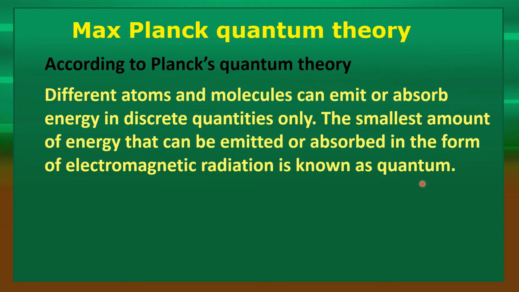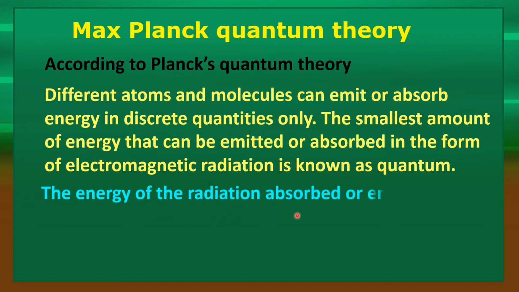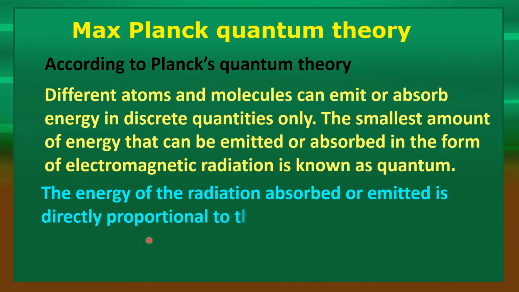Its energy is h nu, where h is the Planck's constant and nu is the frequency of radiation. The energy of the radiation absorbed or emitted is directly proportional to the frequency of the radiation, isn't it? So E is directly proportional to nu. Nu is the frequency of radiation.